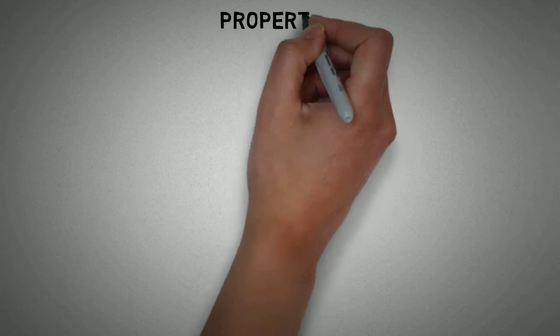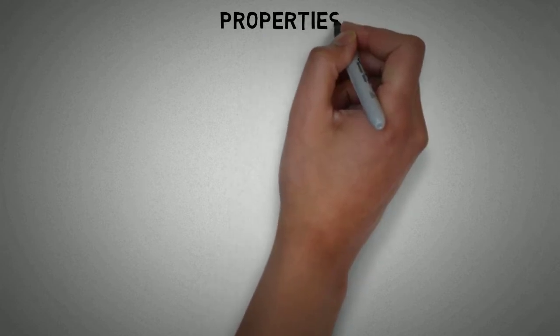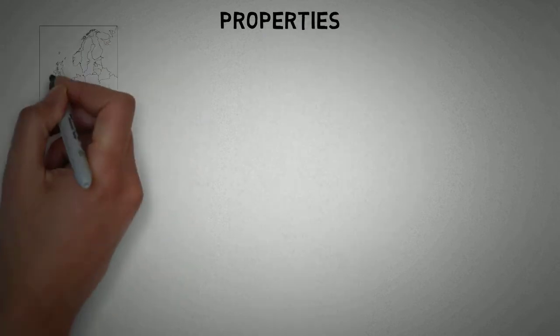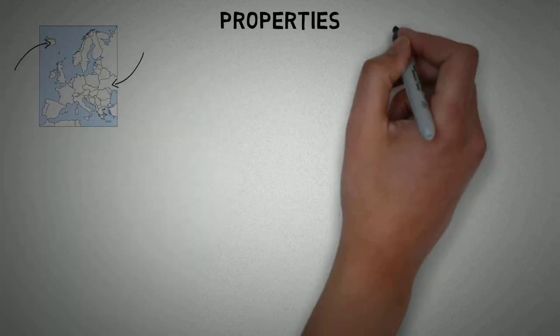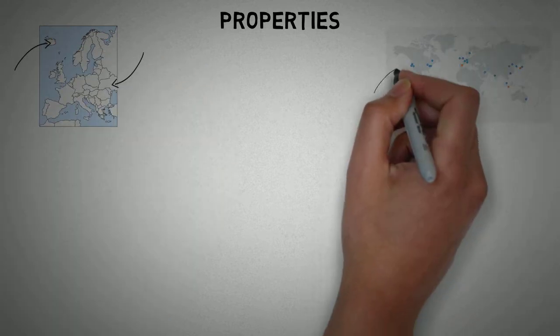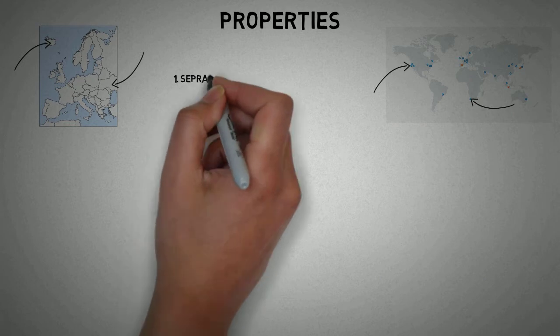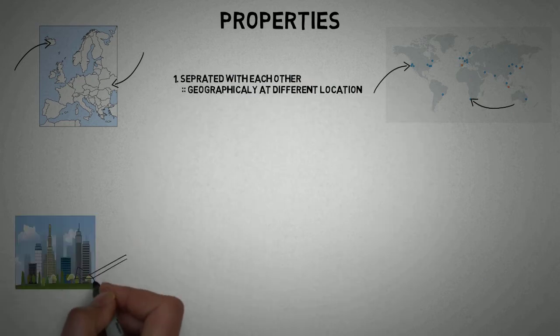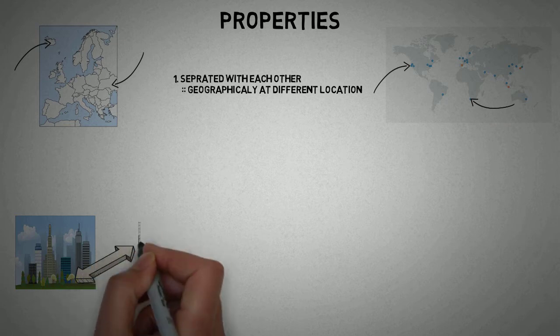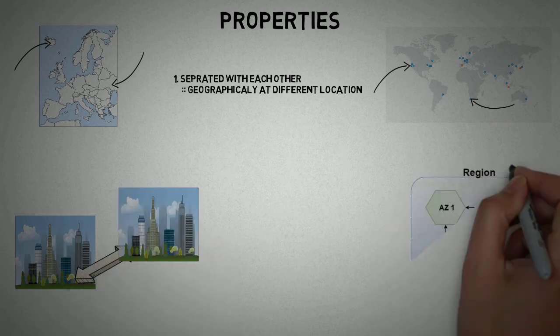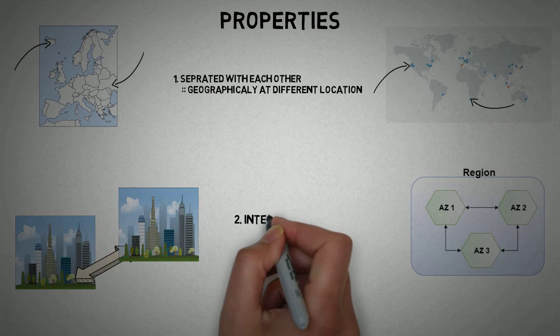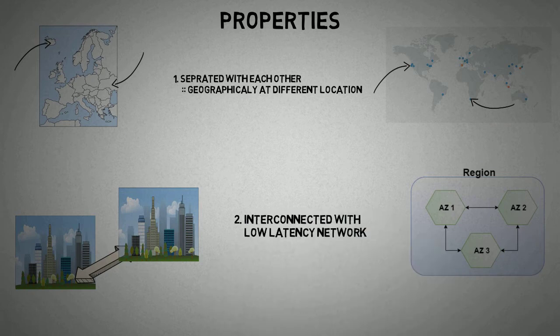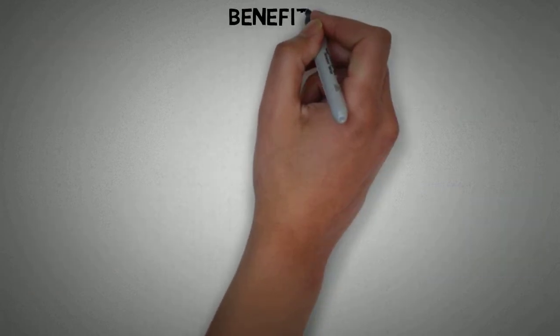But let's discuss some properties. As countries are different from each other, similarly regions are separated from each other, that is, geographically regions will be at different locations. Also, as cities are connected with each other, so are availability zones. And availability zones are connected with each other with very low latency networks. Now let's discuss what the benefits of this architecture are.